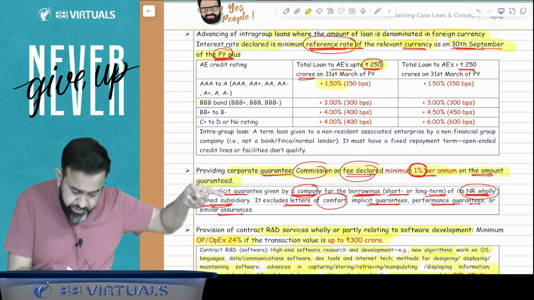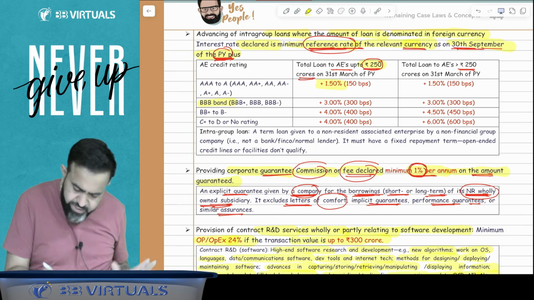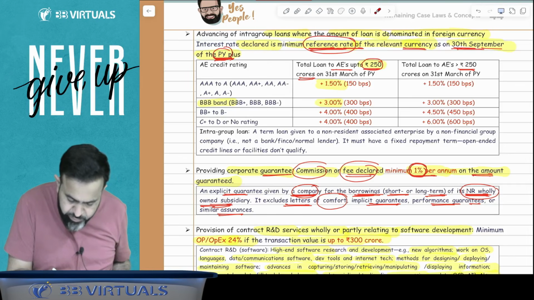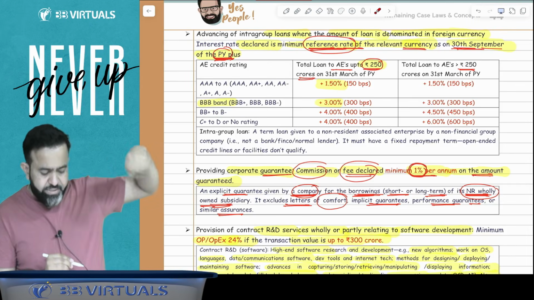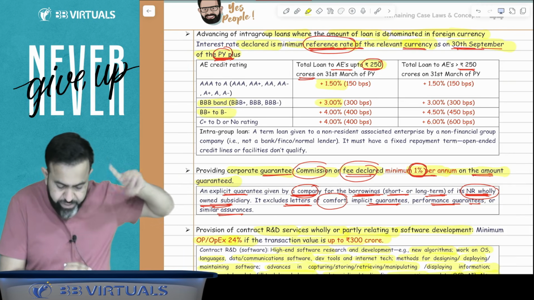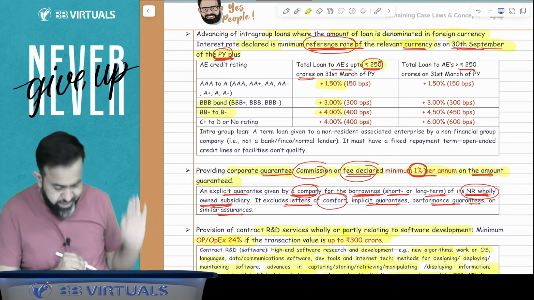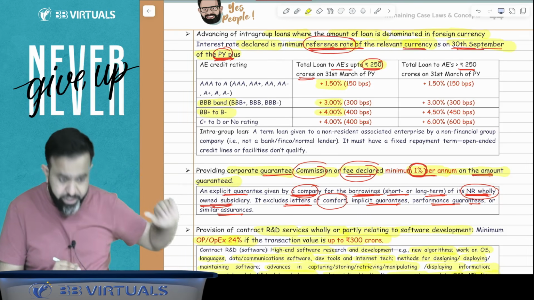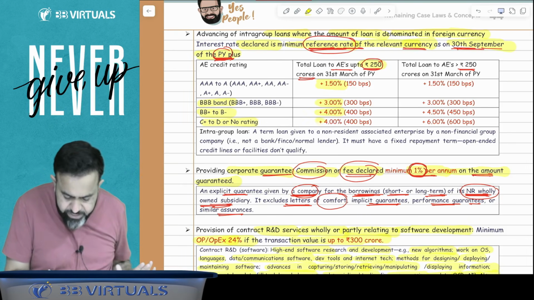If that is covered in the triple B band, then just add 3%. So here the difference is 1.5. If that is covered in BB plus to B, then guys, 4%. And guys, if that is covered in C or D or there is no rating, then just add 4%.